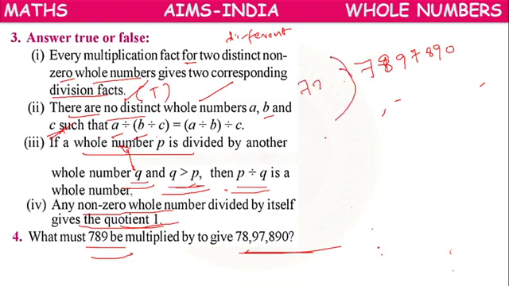What must be multiplied to give this one? So 789 1 times, 789 by 7 we will take down.